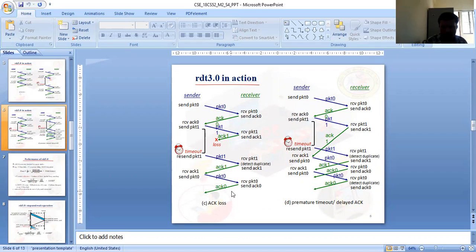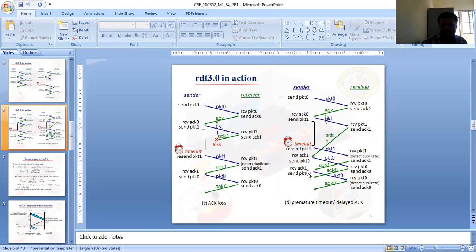Again packet 0 is sent, and acknowledgement 0 is sent. So again packet 0 is transmitted; as and when an acknowledgement loss occurs, the sender retransmits the packet whose acknowledgement has been lost. That is exactly retransmitted, the receiver detects the duplicate, and it sends the acknowledgement. So this is acknowledgement loss.